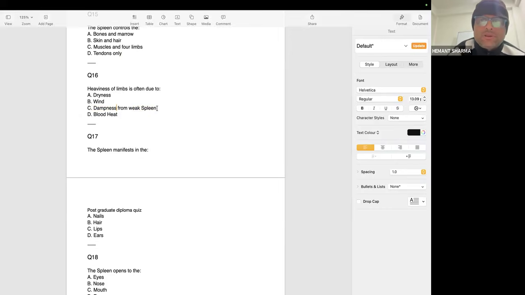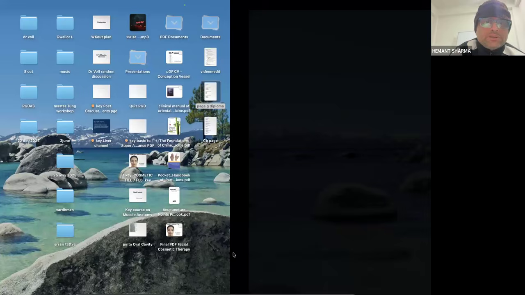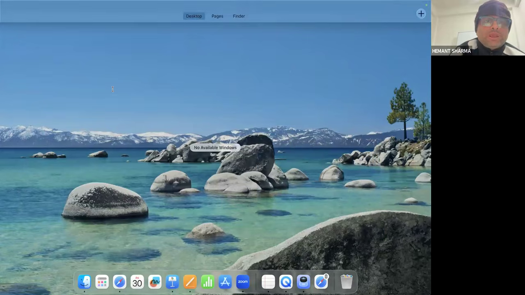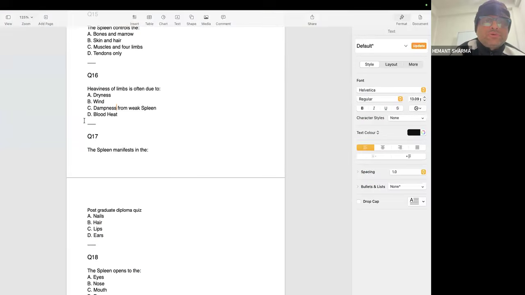If there is dampness in the head, it will create a dull and heavy headache. If there is dampness in the abdomen, it will create a dull and heavy abdomen. If there is dampness in the uterus, it will create heaviness in the uterus and white discharge, because dampness is dirtiness and it will create issues. So in this way, heaviness of the limbs is often due to dampness from a weak spleen.